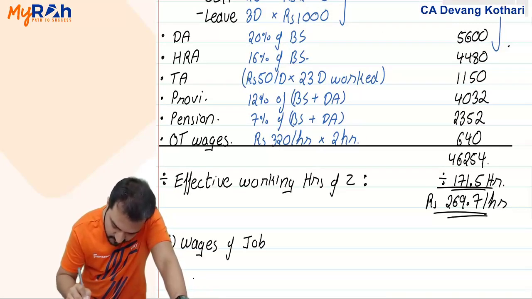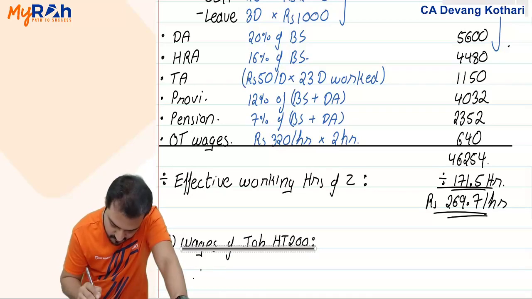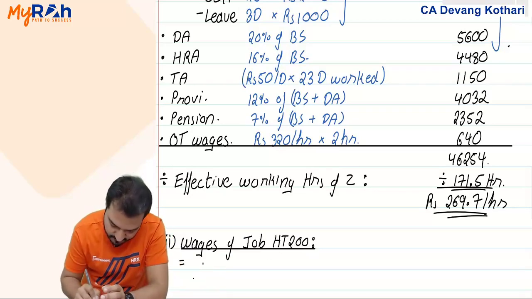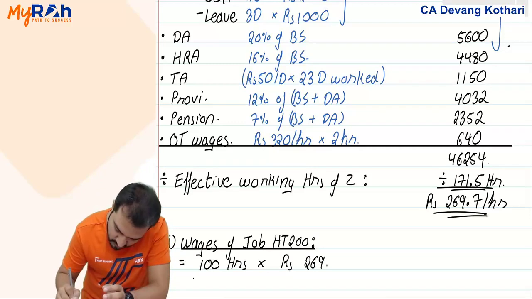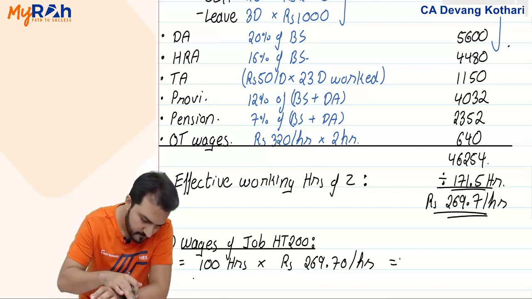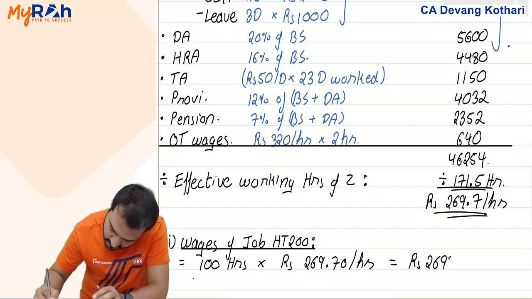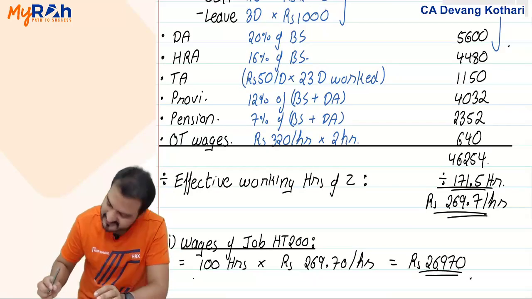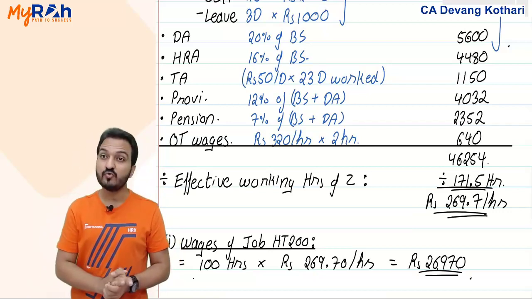Wages of job HT200 should be equal to 100 hours at rupees 269.7 per hour. That is 26,970. Done? Yes. So this is my question number 2 from the RTP.